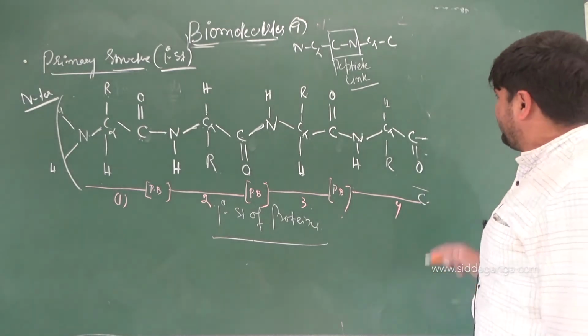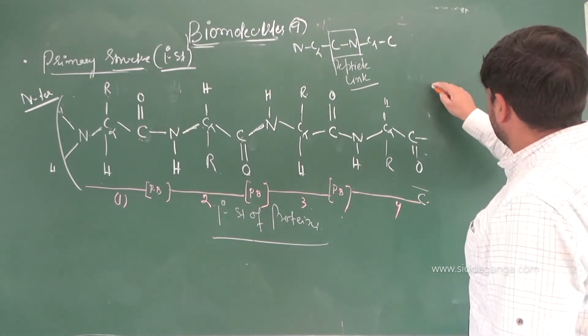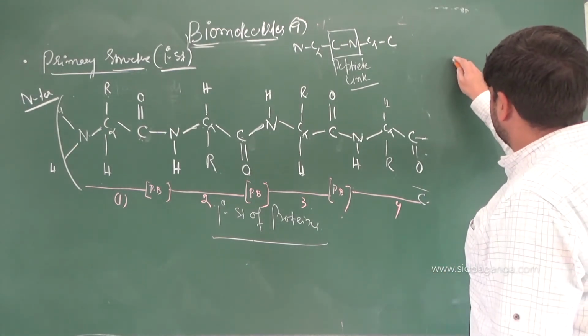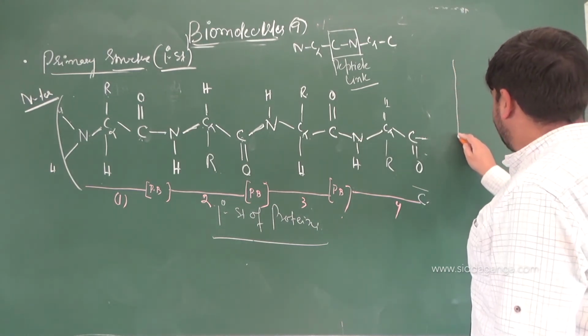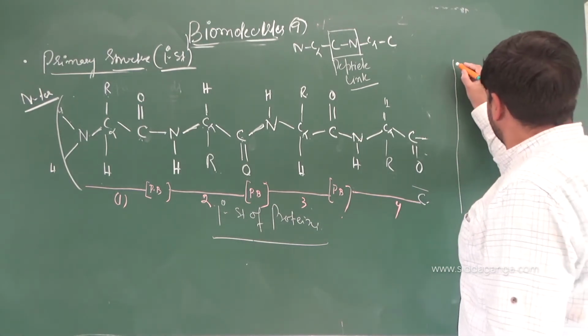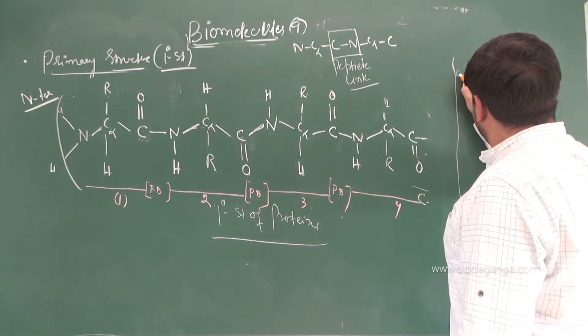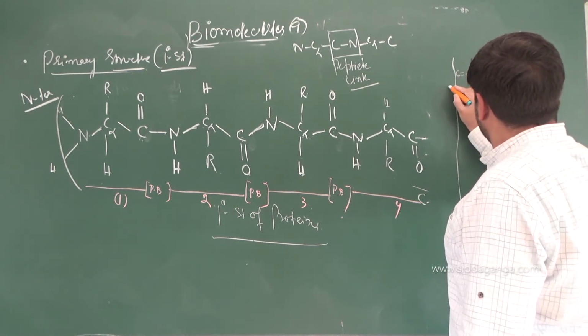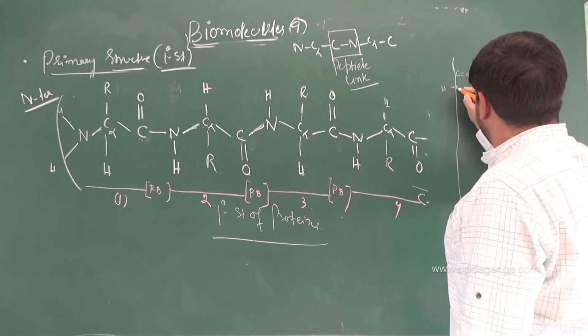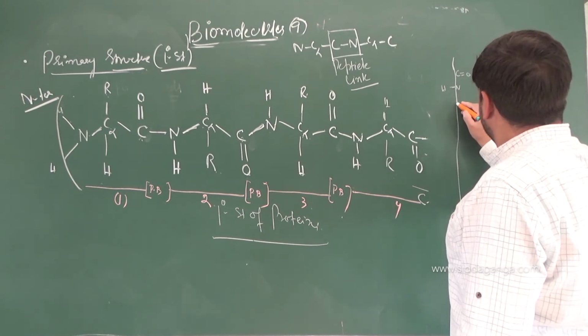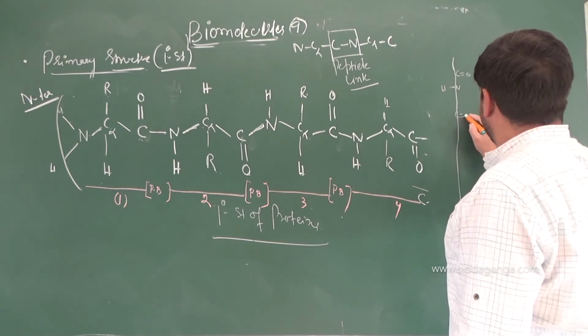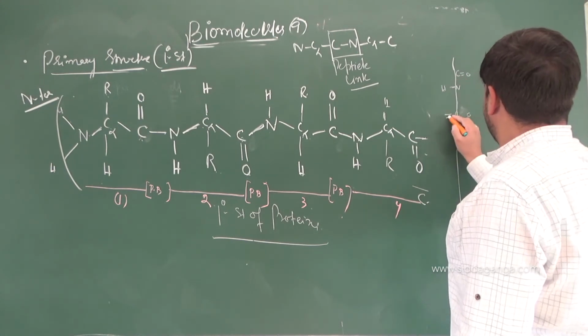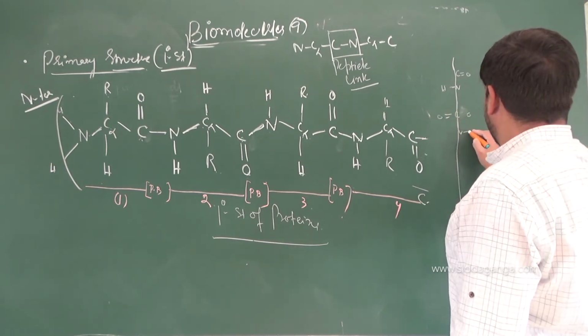Okay, so how will that arrangement be? It will be like this. A linear chain, C double bond O, NH. Then C alpha, C double bond O, NH.